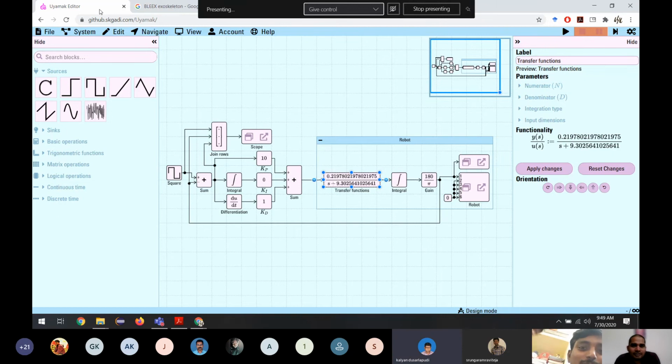Mostly electrical systems are better predicted than any other systems. Most electrical systems have very good models and are predicted properly. Mechanical systems to some extent, but there are a lot of other things, like in friction itself.